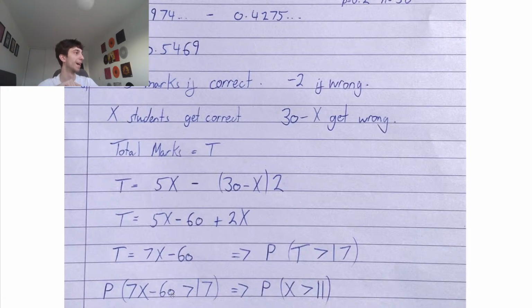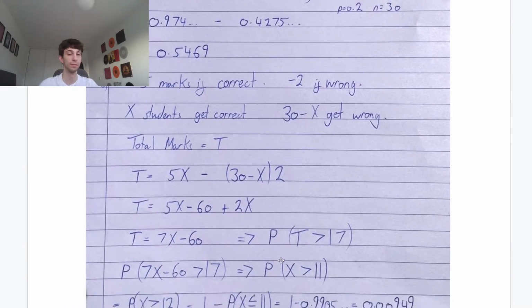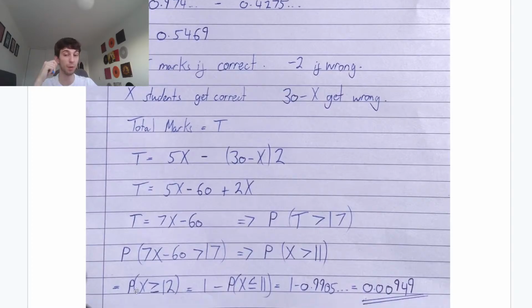So we have the probability that 7x minus 60 is larger than 17. All we have to do here is add over 60, divide by 7. So we have 77 over 7. That's just 11. So we're asking the probability that x is larger than 11. So that's what we're trying to find. Probability x is larger than 11. That's the same as saying the probability that x is larger than or equal to 12. You don't have to do this bit, guys. You can just know this is 1 minus the probability that x is less than or equal to 11.